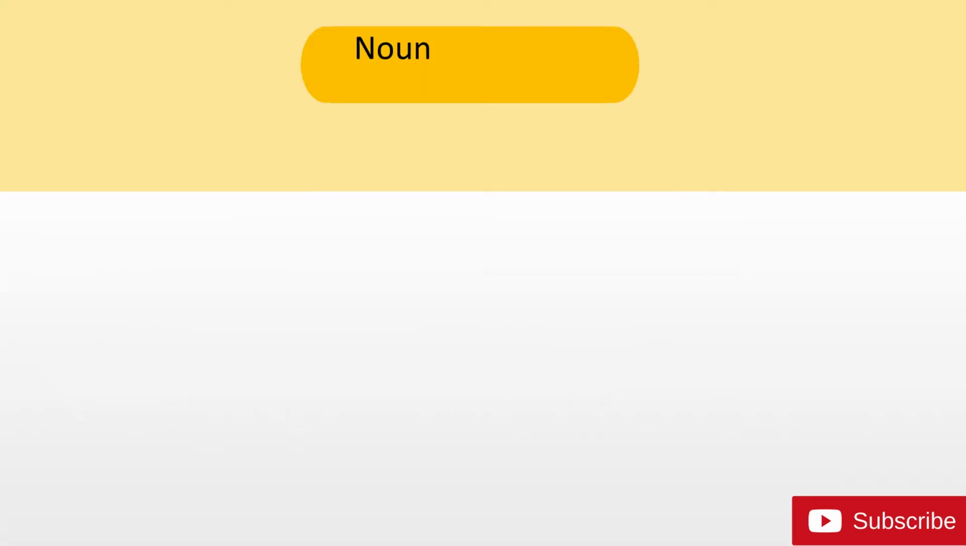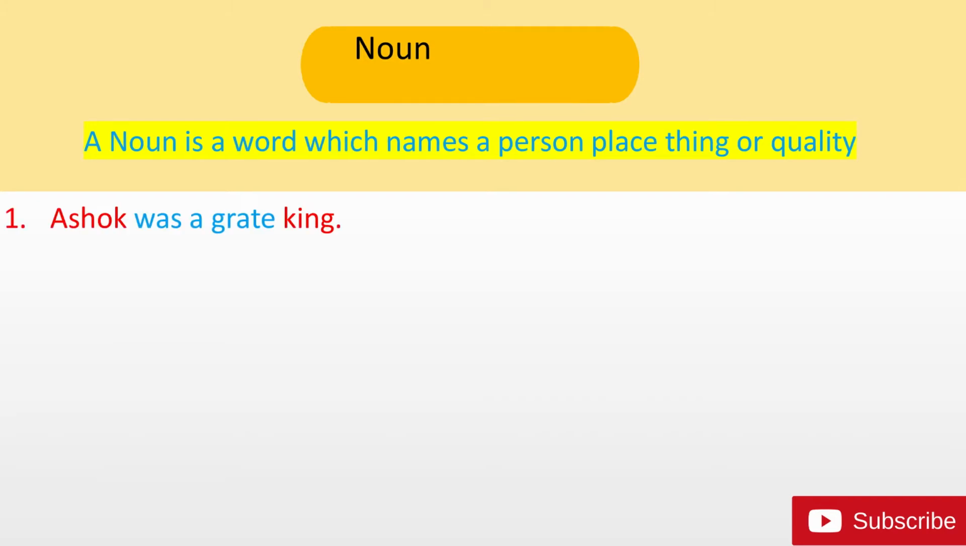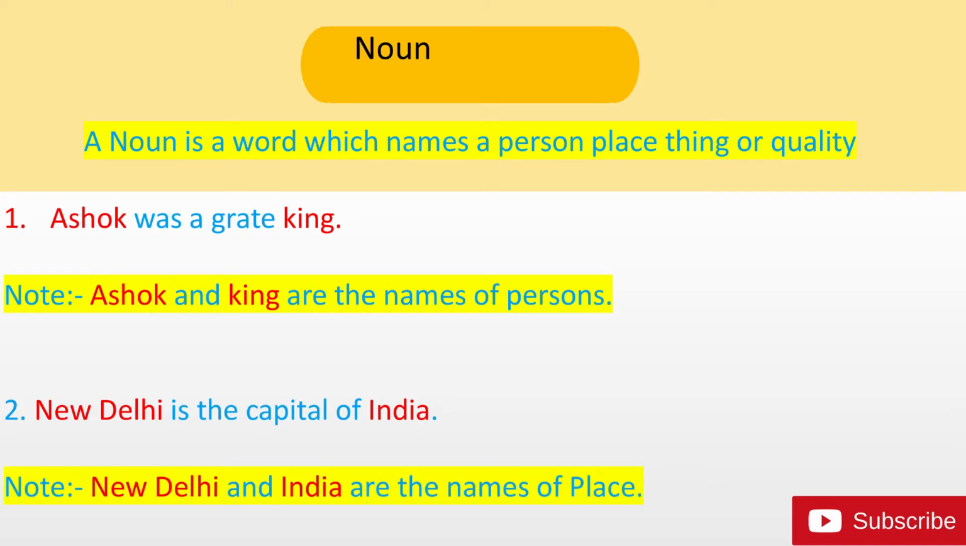First one is noun. A noun is a word which names a person, place, thing or quality. Example: Ashok was a great king. Ashok and king are the name of person. Next, New Delhi is the capital of India. New Delhi and India are the name of place.